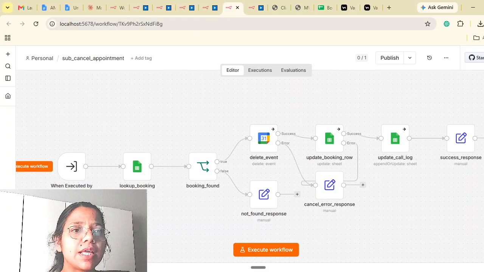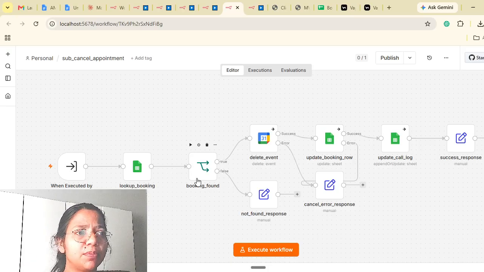So this is the cancel appointment. If they want to cancel, we look up the sheet and check the particular record, based on the email ID or phone number. Then it will delete the event from the calendar, update the sheet afterwards, and update the call log with the success response.